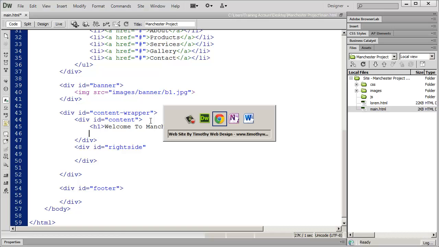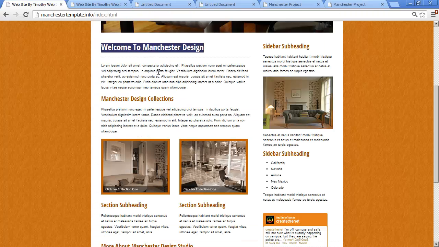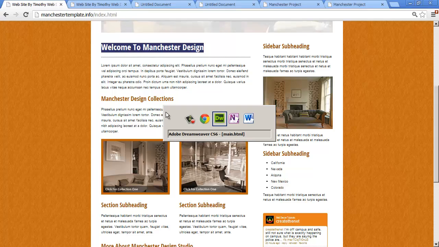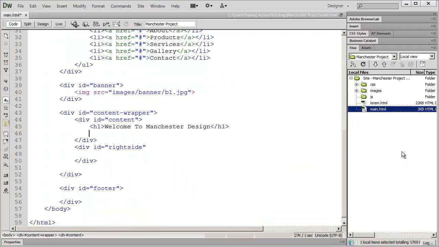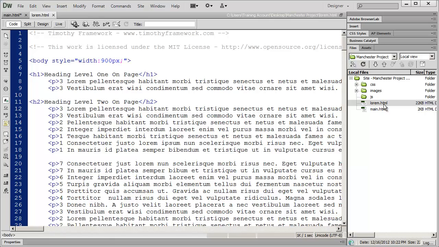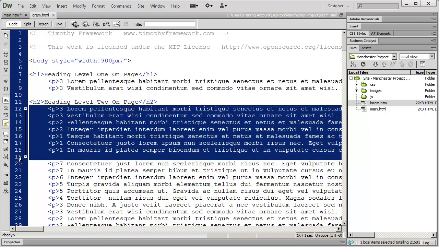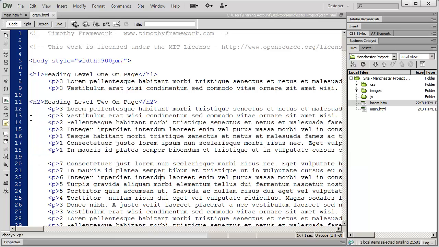And then we need a paragraph of text. And if you downloaded the exercise files, you placed an item called lorem.html here. And you're going to go ahead and open that up. And you can see there's lots of different paragraphs of text here waiting for you to use.